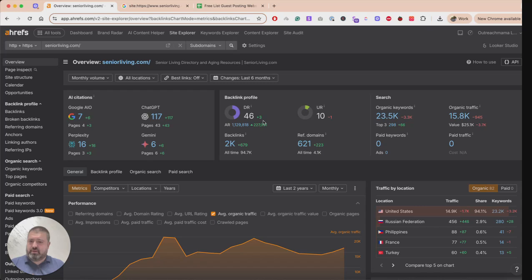Traffic is not crucial here, but you should go with sites that have at least a couple of hundred visits per month. So for example, if the DR is 20, then it's okay if they have like 500 to 800 visits per month. But if you have a website that has DR 58 or 60, 70, and only 500 visits per month, that's not natural.